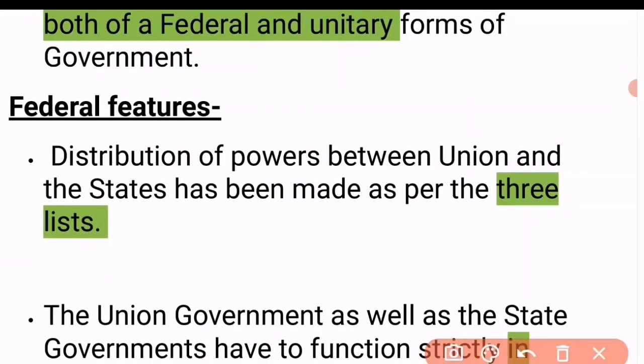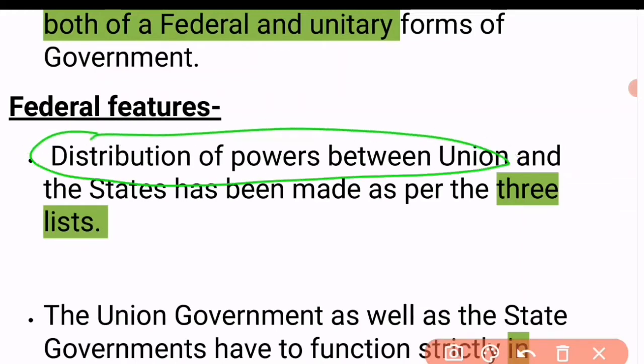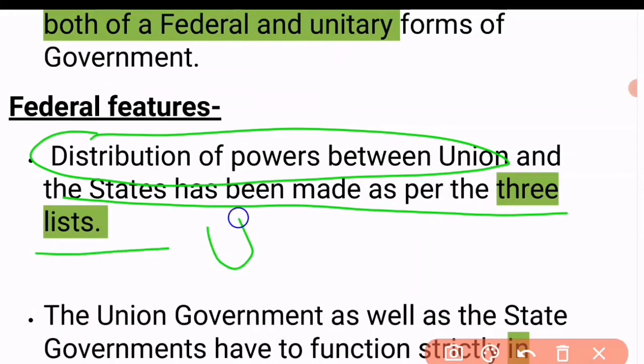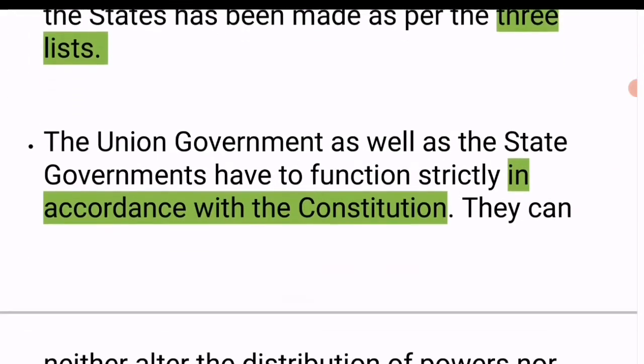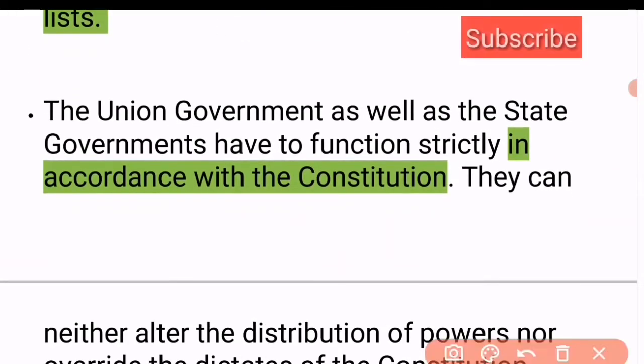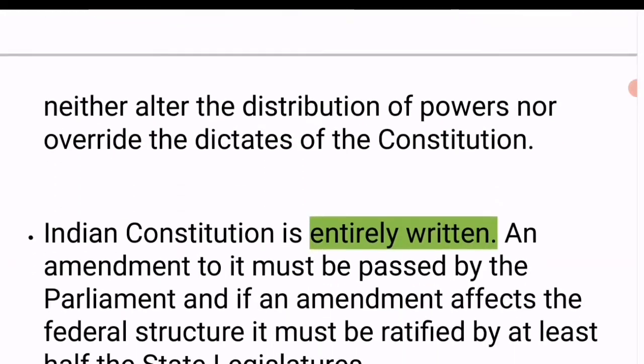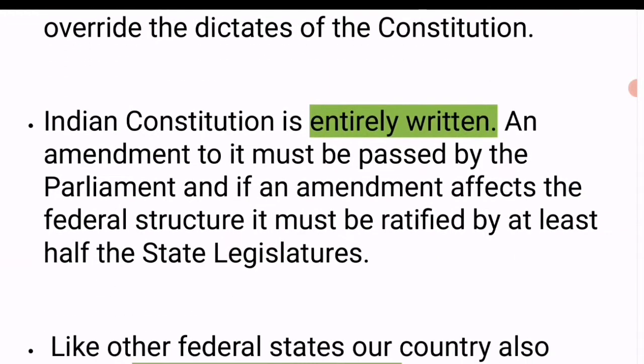In the federal features, the most important thing is that the distribution of power between the union and the states has been made as per the three lists, as we know: union, state and concurrent list. The next important feature is that the Indian government as well as state governments have to function strictly in accordance with the constitution. They can neither alter the distribution of power nor override the dictates of the constitution.